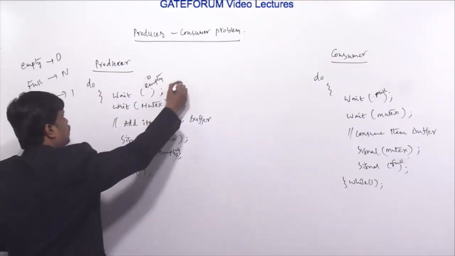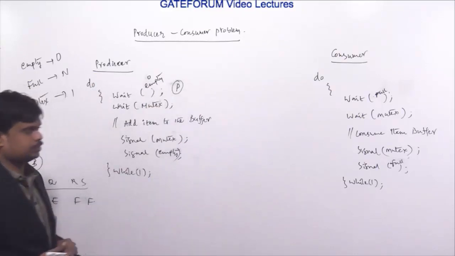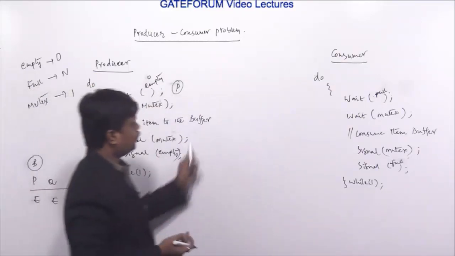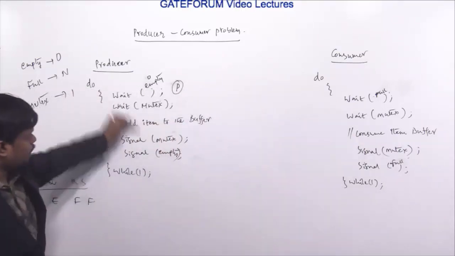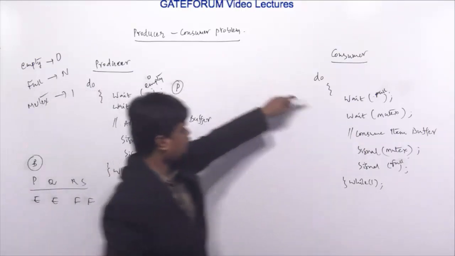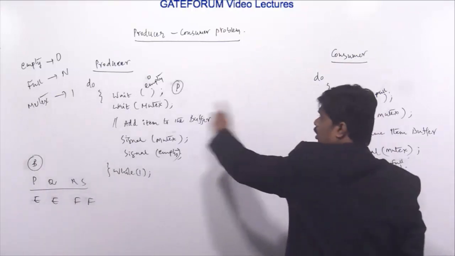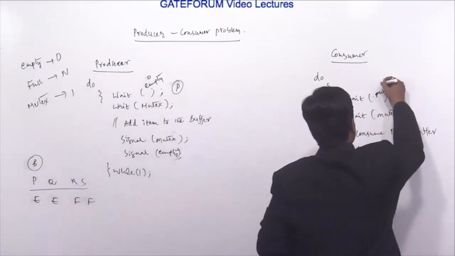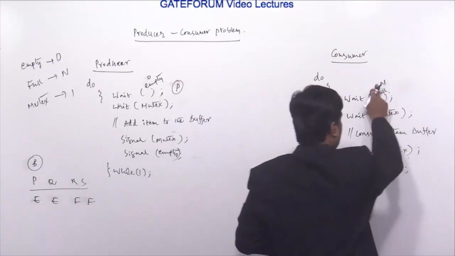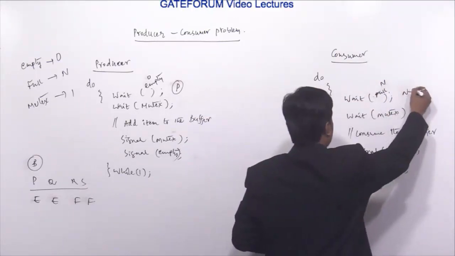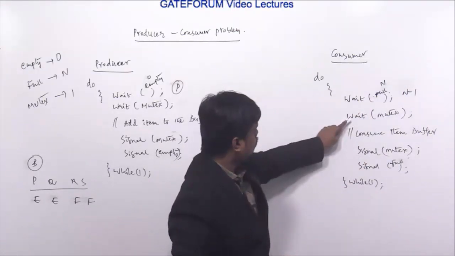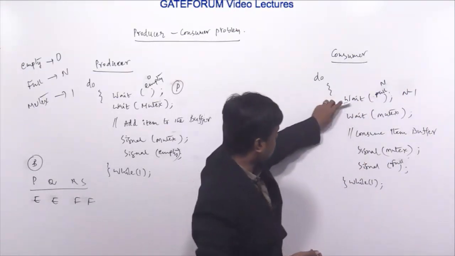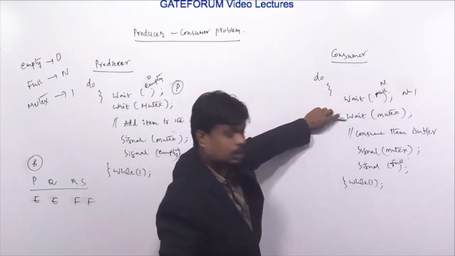It means the producer is stuck in the first instruction, so it can't produce any item. But coming to the consumer process, wait of full. What is the full? N. So the initial value of full is n, and after the wait operation it becomes n minus 1. So the first instruction is executed, and then the consumer comes to the second instruction.